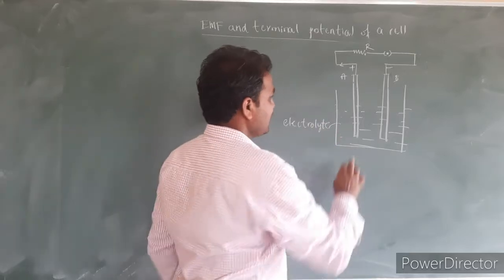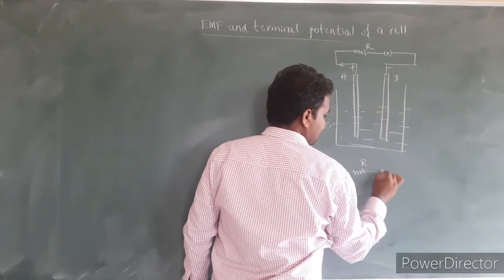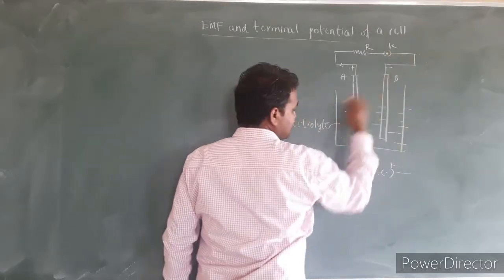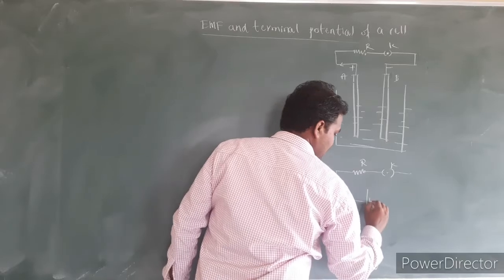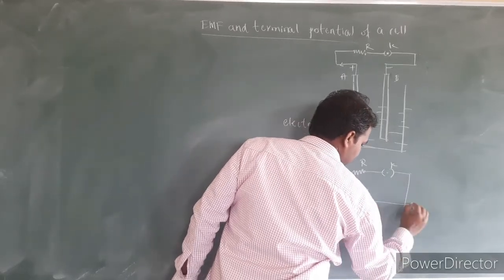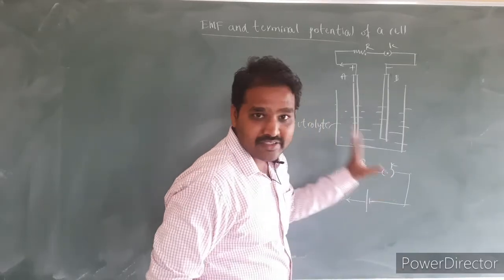Okay, the same symbol can be written like this. This is the external resistor of resistance R, this is the key here. Then this cell can be shown like this. This is the electronic symbol for the cell. This is the flow of electric current when the key is closed.